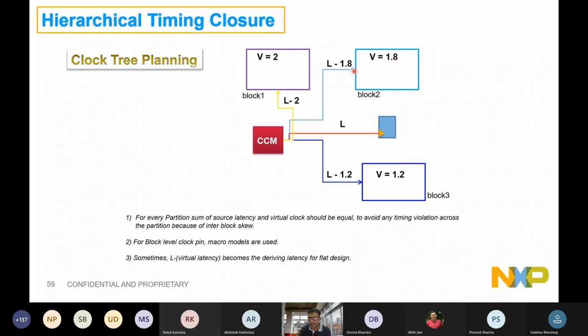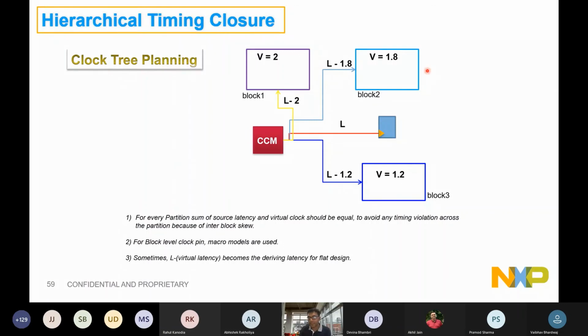So you just need to feed this portion of the logic to that clock at L minus 1.8, right? So that this total will become L, this total will also become L, and this total will also become L. So that in the flat environment, every flop in the design will be getting triggered at the same time.